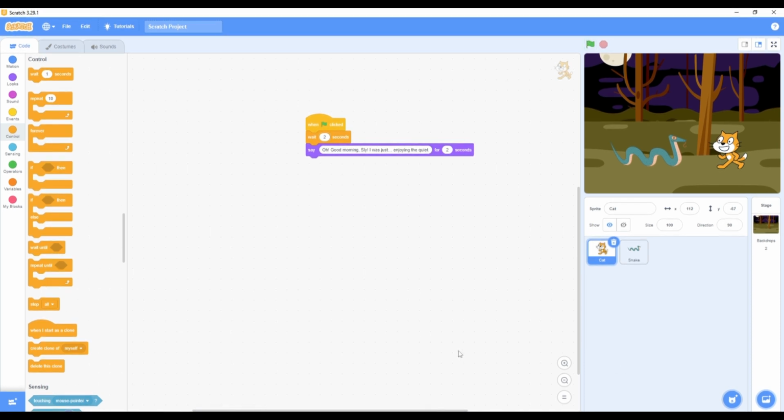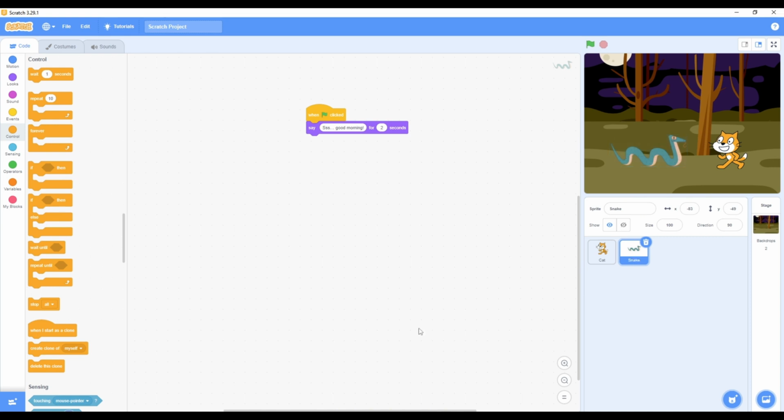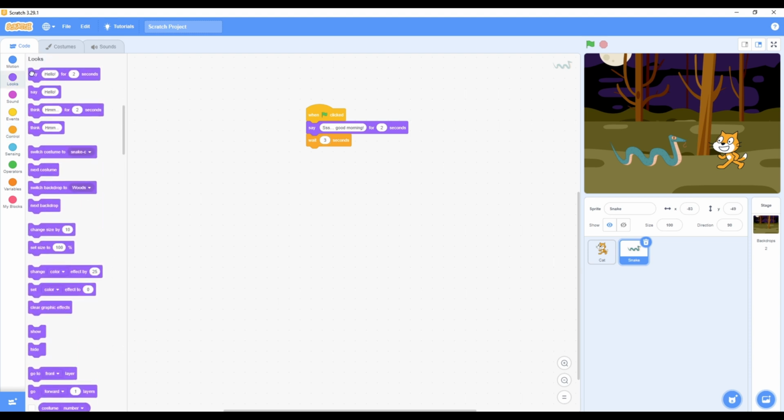Following our story, we will expand the dialogue and add more lines to make them chat about the phonics S. For Sly, add another wait 3 seconds block and another say for 3 seconds block. Change the text to something Sly says next. Quite a lovely morning for S sounds, wouldn't you say?